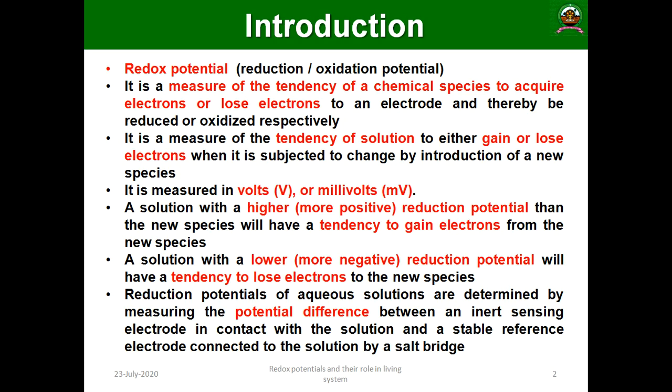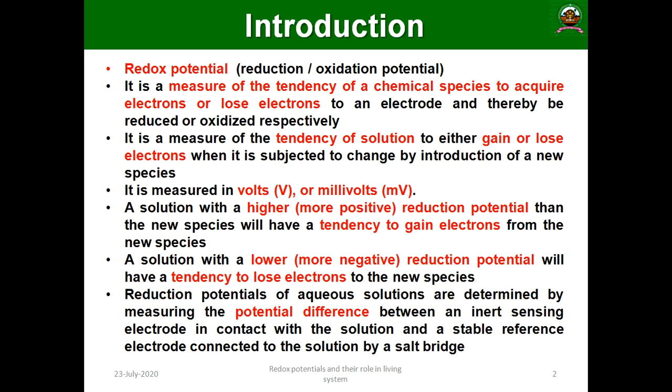If the solution has a higher, more positive reduction potential than the new species, it will have a tendency to gain electrons. At the same time, a solution with a lower or more negative reduction potential will have a tendency to lose electrons to the new species.